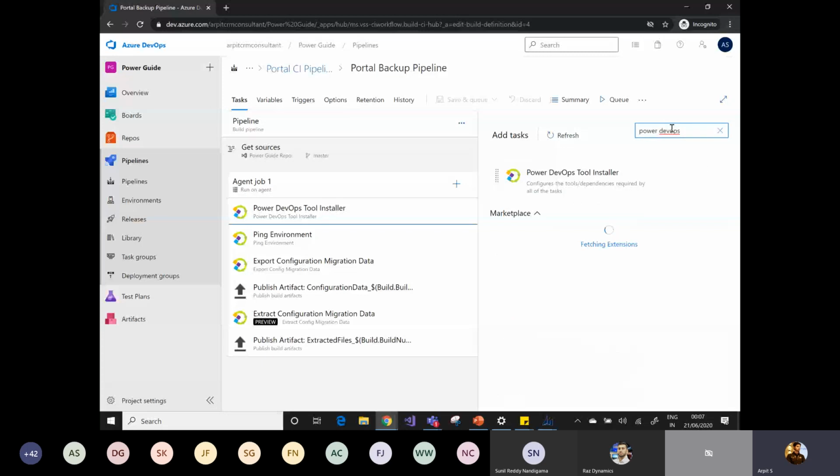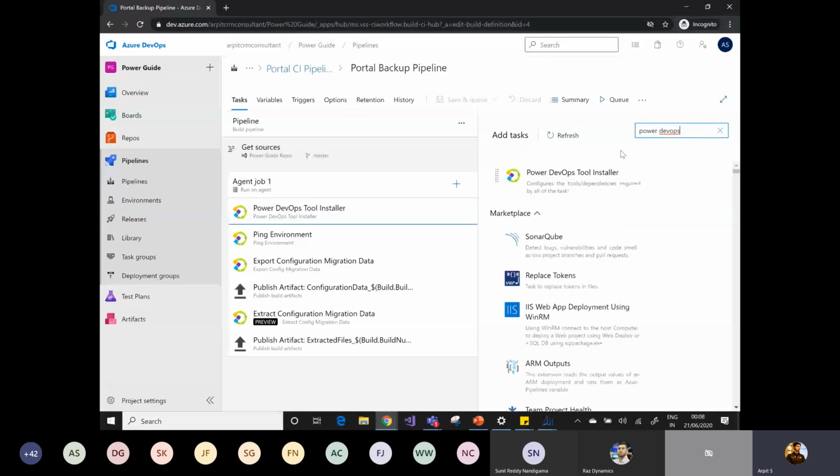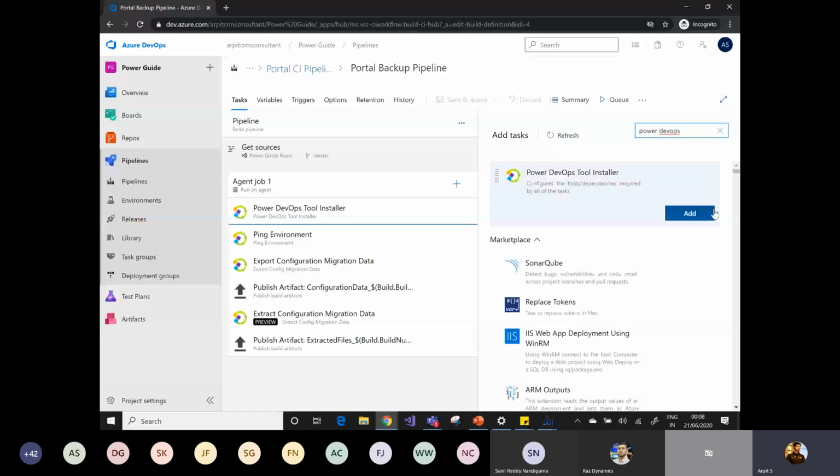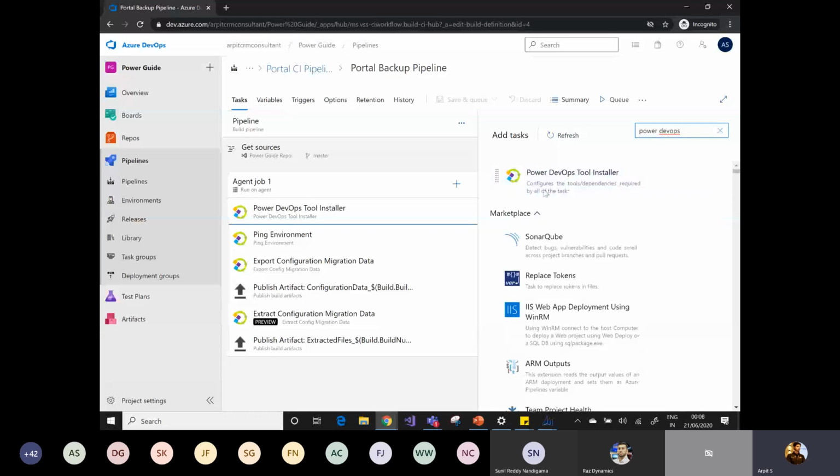This tool is already installed in my DevOps instance, but if it is not installed in your instance, first get it installed, then you can start using its tasks. This tool installer will make sure that all the prerequisite packages and tools required to perform the next task will automatically get installed.